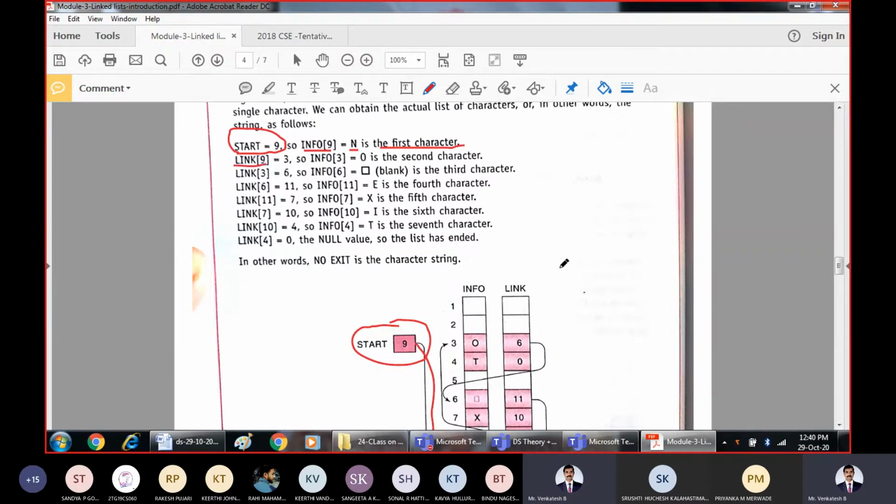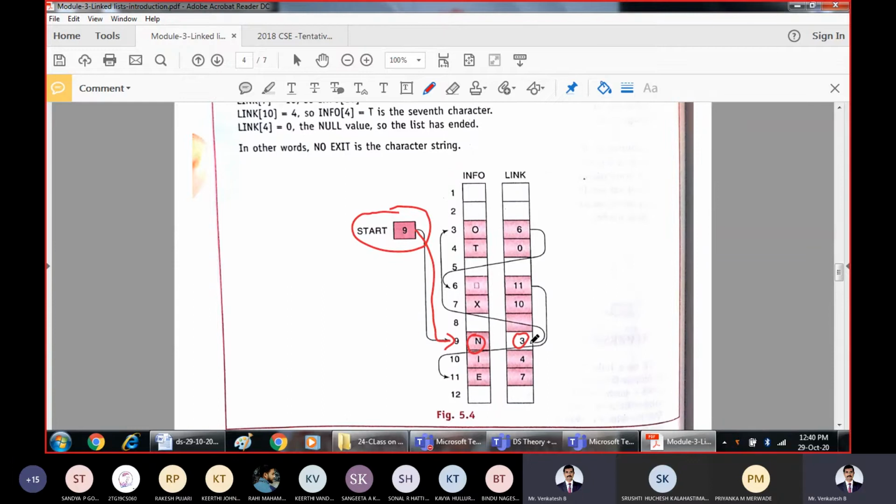Then what is the link of 9? The link of 9 is pointing to 3, so it is taking us to node 3. At 3, what information do we have? O. Then this is taking us to link 6. Next, what we have is a blank space. From here we are going to 11. E, it is giving us the information E.